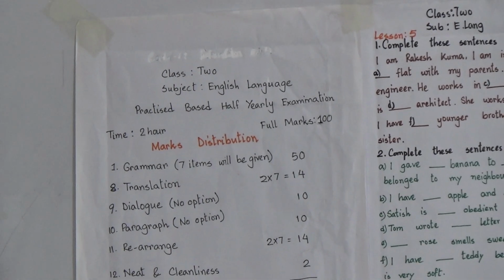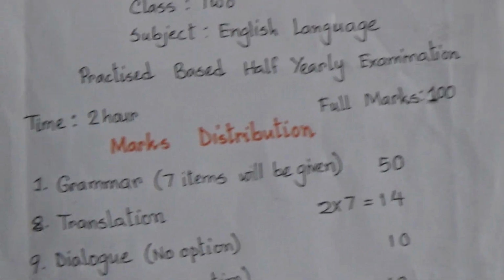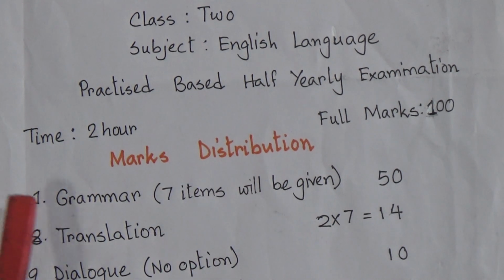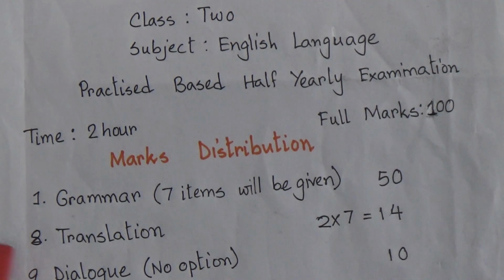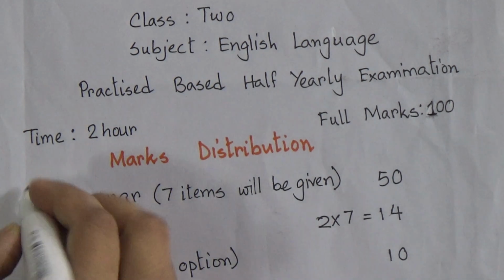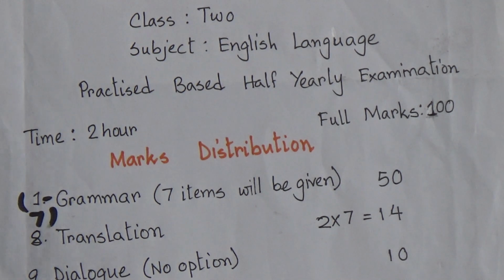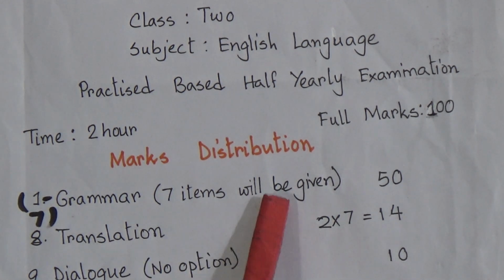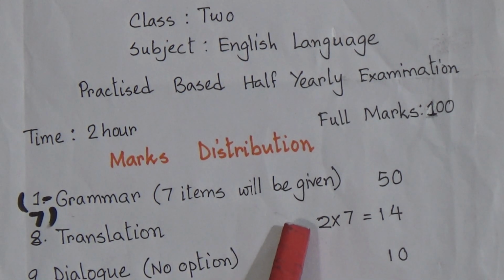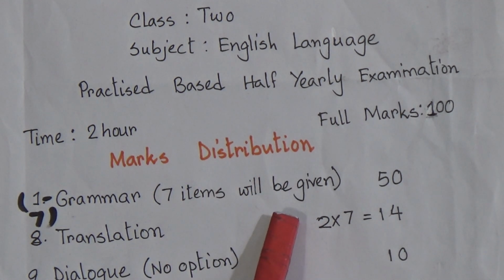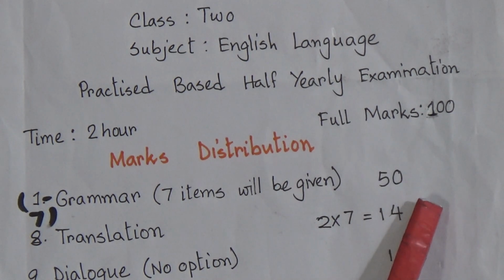Okay, my dear students, now see. First, I will discuss the marks distribution of your upcoming practice-based half-yearly examination. See the marks distribution here, number 1 to 7. There will be grammar items. These 7 items will be given for your half-yearly examination, and these 7 items will carry 50 marks.